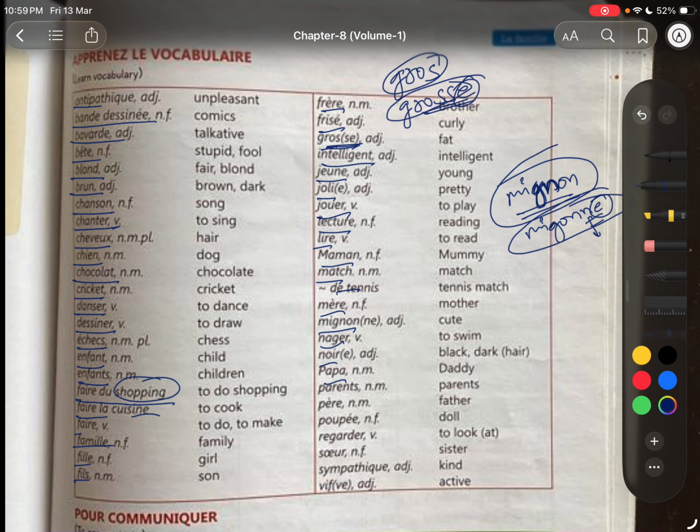Nager, noir, papa, parent, père, poupée, regarder, sœur, sympathique, vivre. So actif is masculine, active, and active is feminine, active. If the word ends with if, you should replace it with ive.